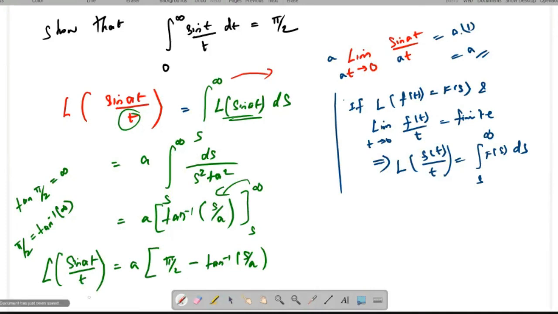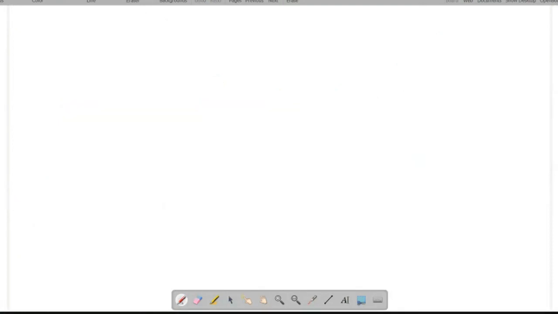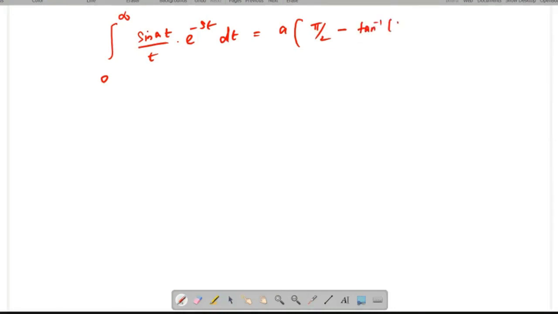Now I'm going to rewrite this expression as in the next slide. So this is the integral over 0 to infinity. I have expanded L of sin at, that's all. Sin at divided by t e power minus st dt equals a into pi by 2 minus tan inverse of s by a, right?